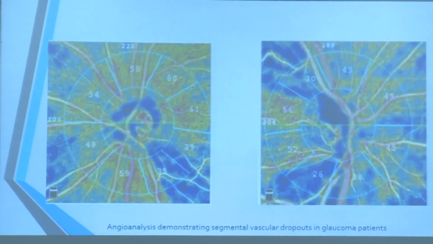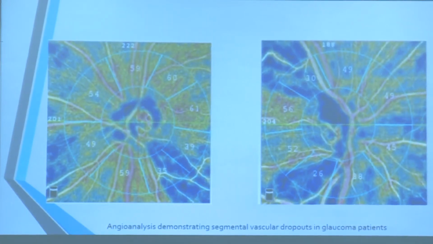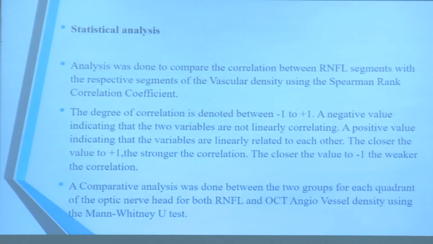This is a typical picture to show an inferior vasculature loss and another one to show superior and inferior vasculature loss in a glaucoma patient. Analysis was done to compare the correlation with RNFL segments with respective segments of vascular density using Spearman rank correlation coefficient. A comparative analysis was done with the two groups for each quadrant of the optic nerve for both RNFL and OCT angio density using the Mann-Whitney U test.